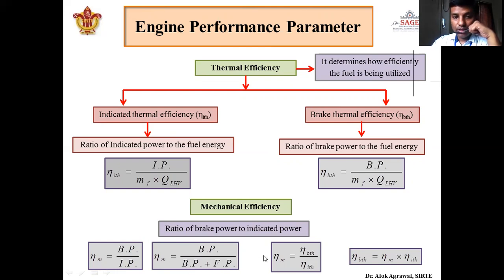Okay. Now see, there is a certain relationship between these three efficiencies: brake thermal efficiency, indicated thermal efficiency, and mechanical efficiency. Here it has been seen that it is brake power upon indicated power. So mechanical efficiency can also be written as brake thermal efficiency by indicated thermal efficiency, because the denominator of both sides will cancel out, and from brake thermal efficiency, brake power will remain there, and from indicated thermal efficiency, indicated power will remain there. So we'll get a relation between these three. So in numerical problems, it is very helpful: if two efficiencies are given, we can easily calculate the third efficiency. Okay.